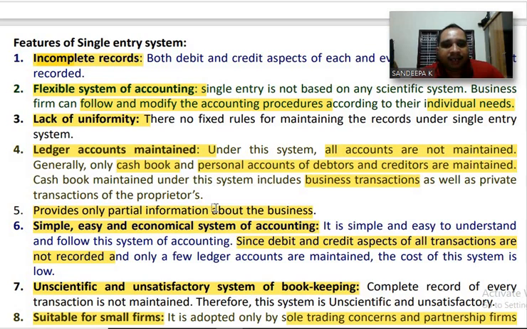Anybody can maintain books of account under single entry system. This system does not provide full information about the business.